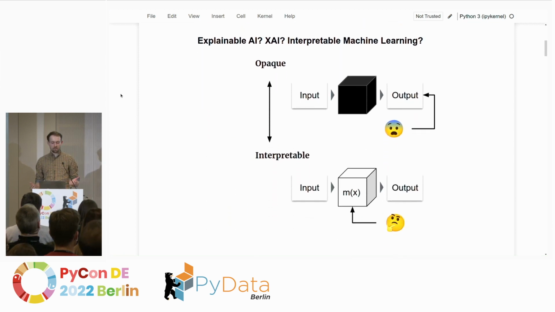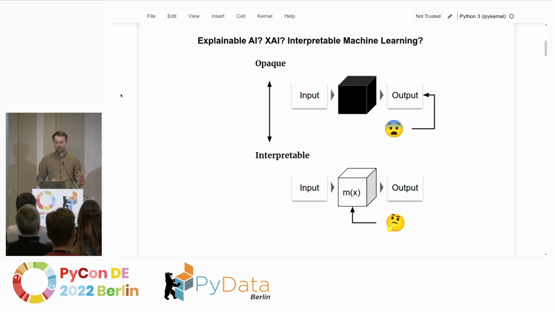When we talk about explainable AI, for short XAI, sometimes it's also called interpretable machine learning, it can be quite confusing, because what do we actually mean when we say that? So just to give you some definitions, or the way I think about this is that when we're working with machine learning systems, we're usually faced with opaque models or the standard black box models. So we do have some input, there's a black box which does something to the data, and then there's an output, and everybody's super confused why this even worked.